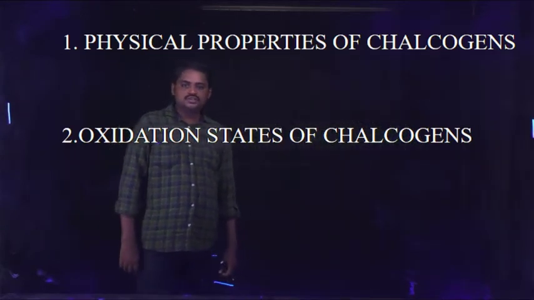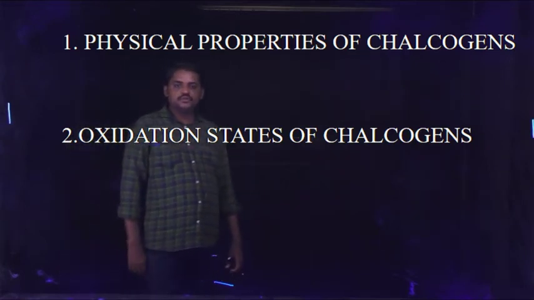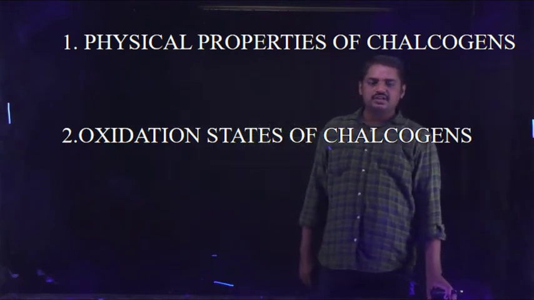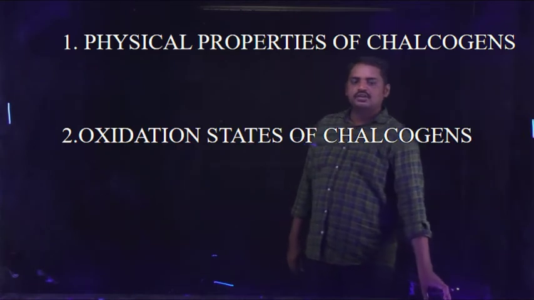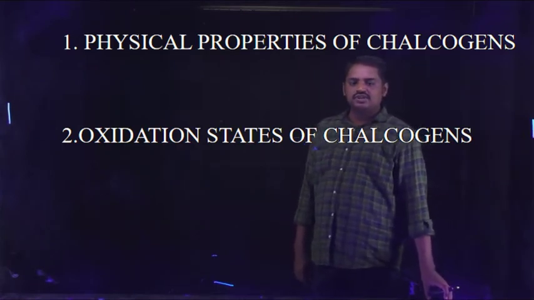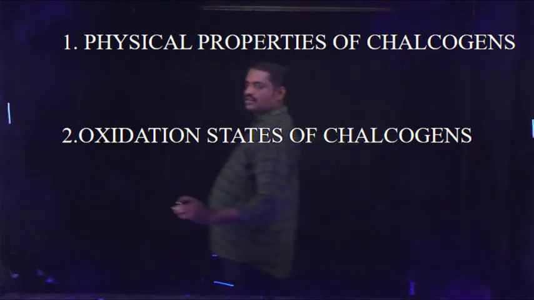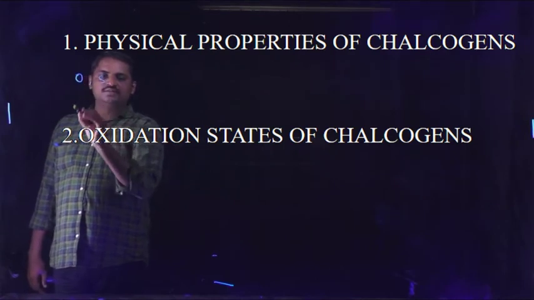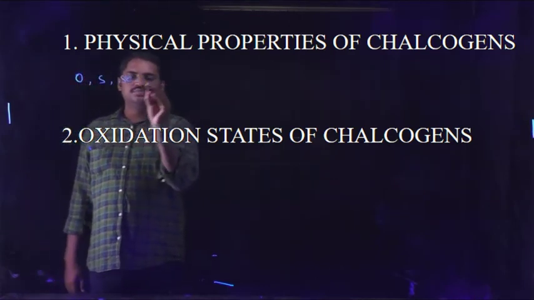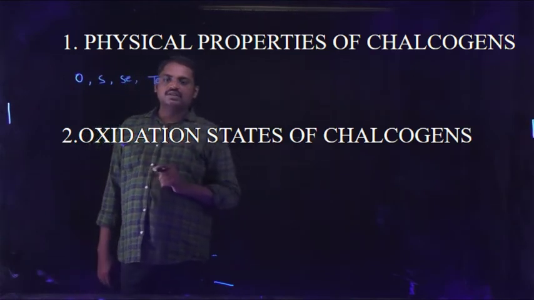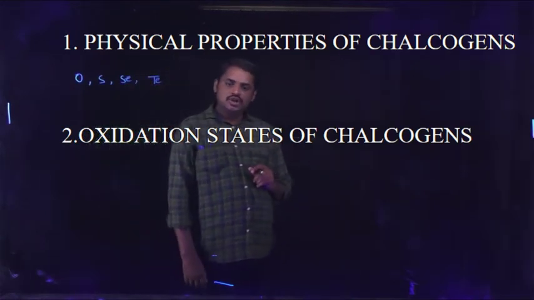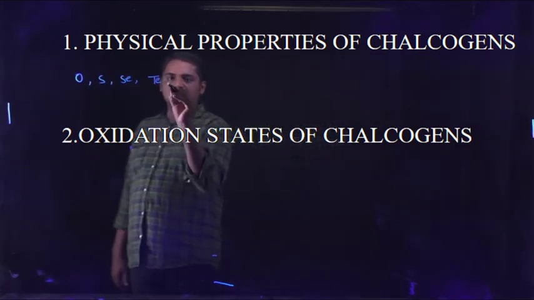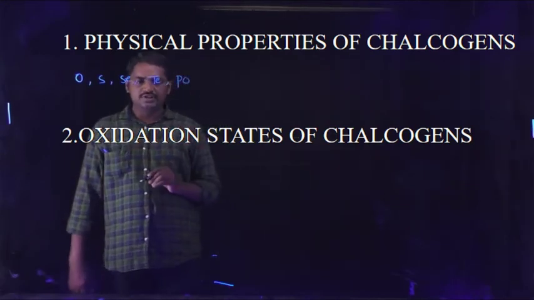Okay students, next, physical properties of chalcogens. Generally, chalcogens are oxygen, sulfur, selenium and tellurium, and also polonium, which is a radioactive element.